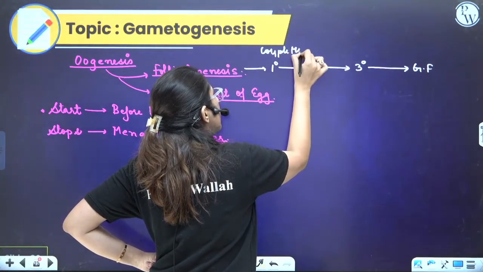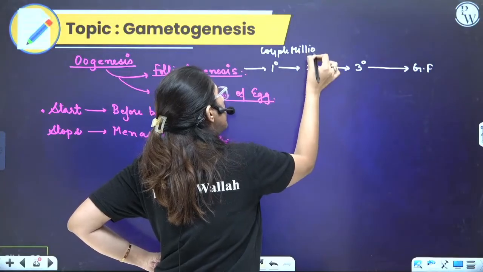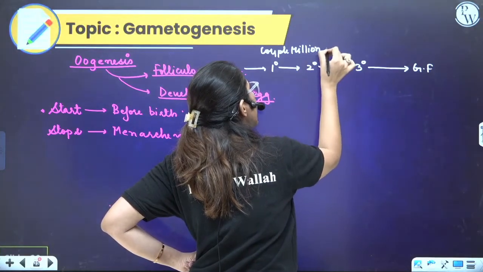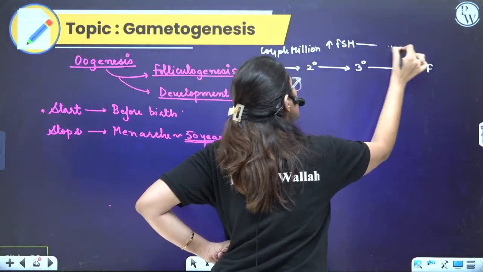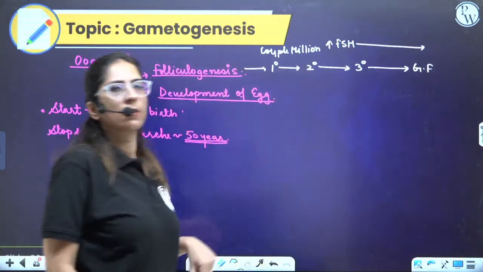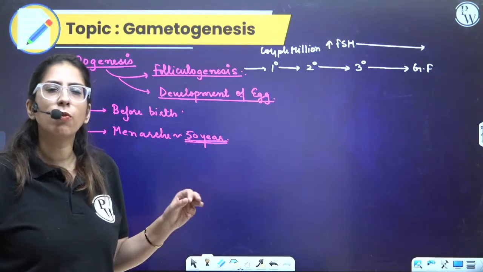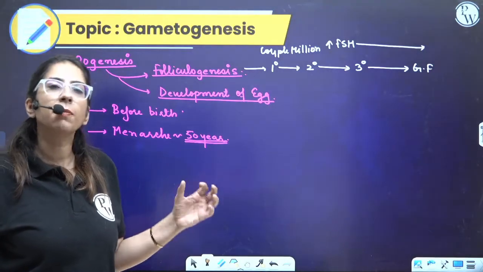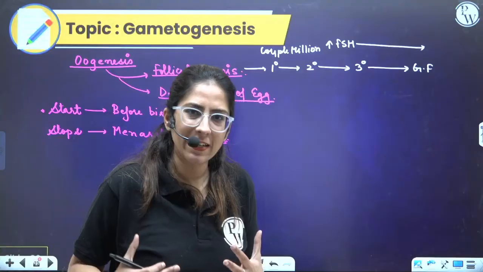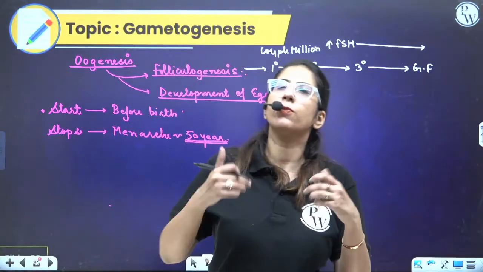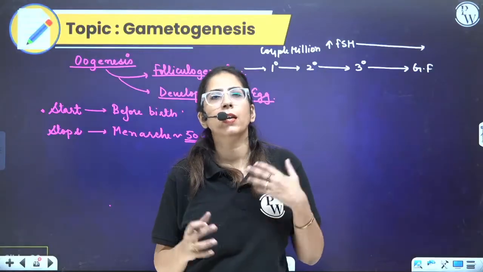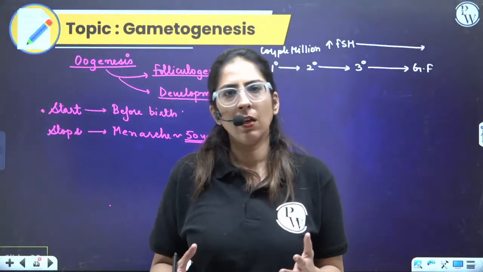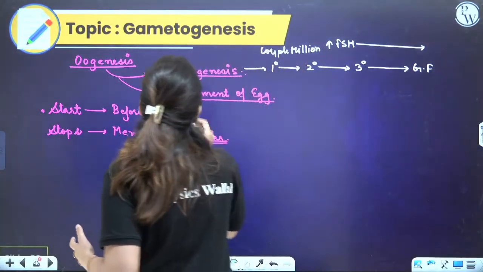Now, as the FSH increases, this process goes on. Follicle formation. F means follicle, F means follicle stimulating hormone, F means friends. Thecal layer, this layer, that layer, that's it. Done? Clear?